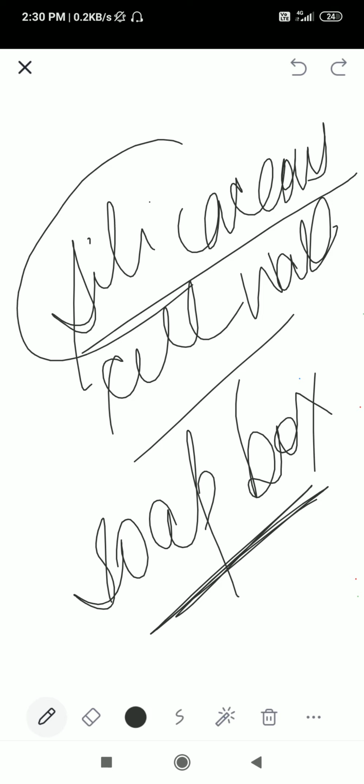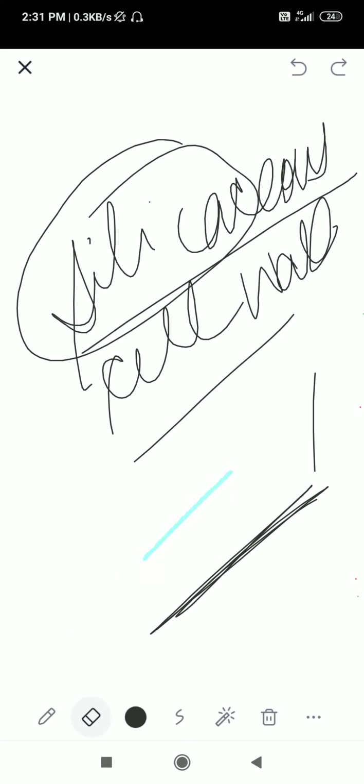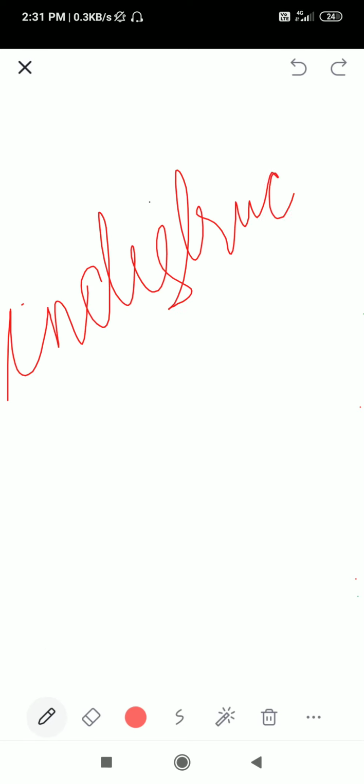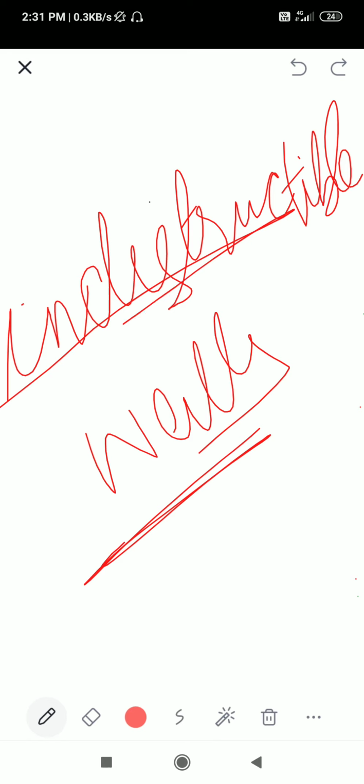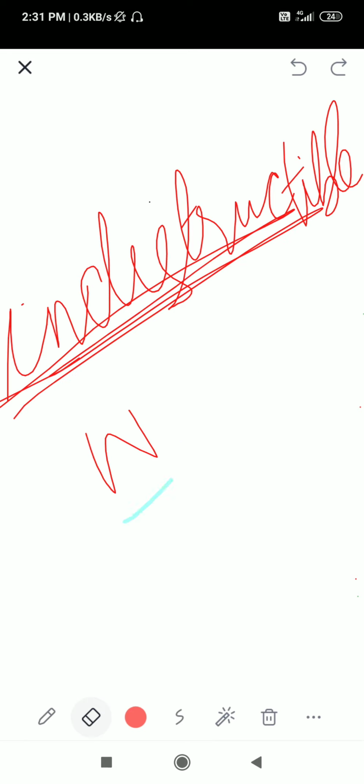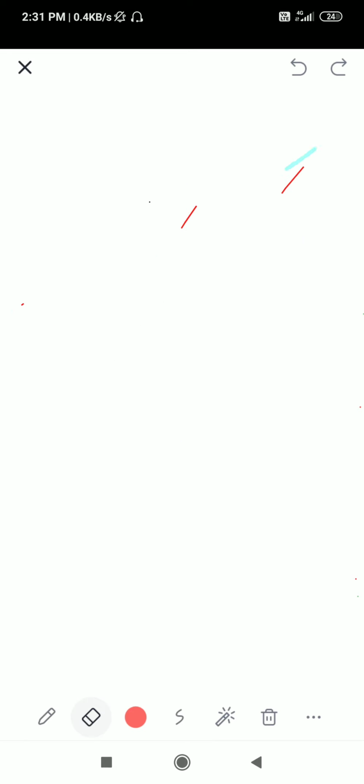Because it is made up of silica, no one can destroy it, so the word used is that their walls are indestructible. Indestructible walls means their walls cannot be easily destroyed.